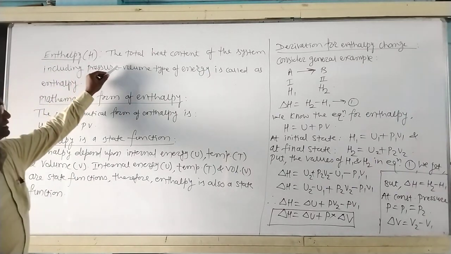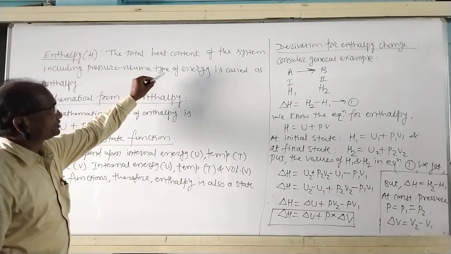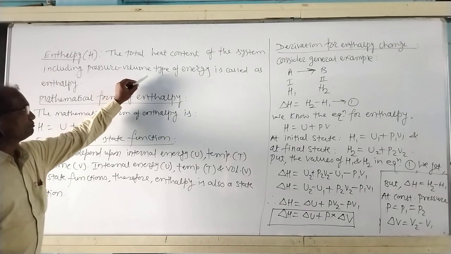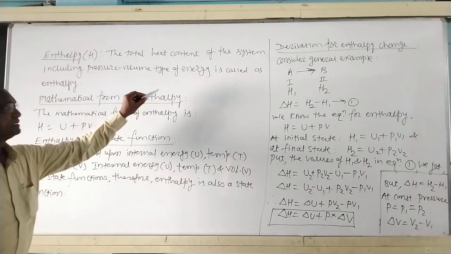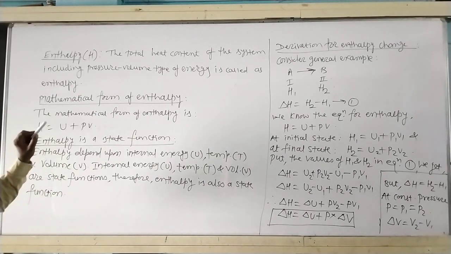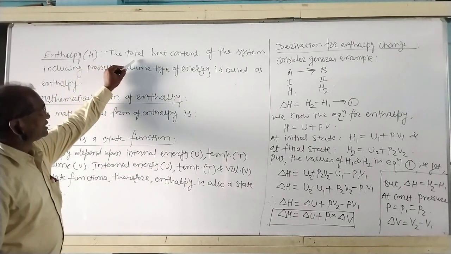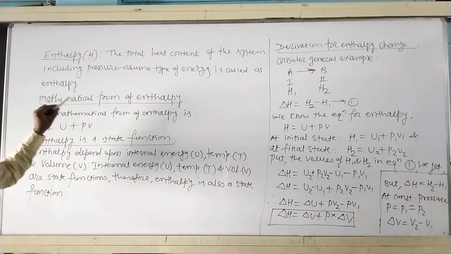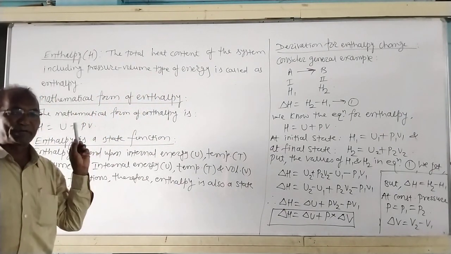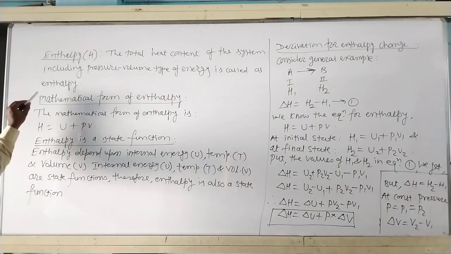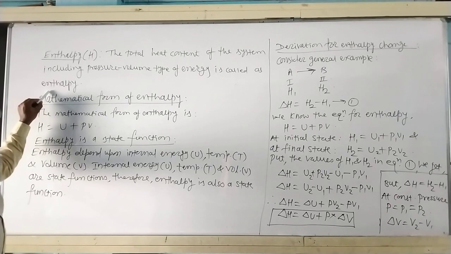The total heat content of the system, including pressure volume type of energy, is called as enthalpy. See again, the total heat content of the system, including pressure volume type of energy, is called as enthalpy.